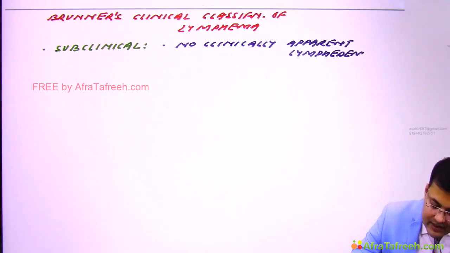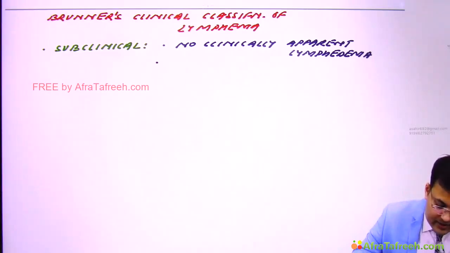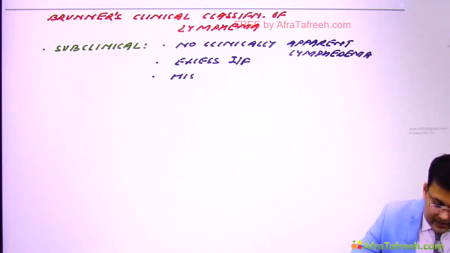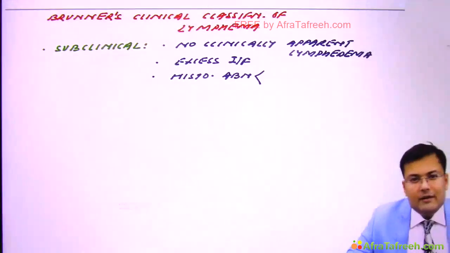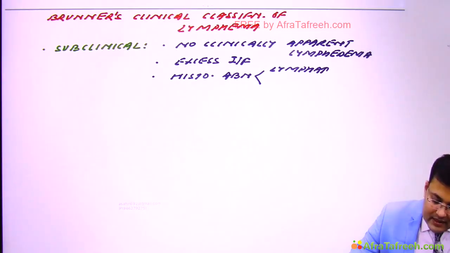These patients have just the beginning. So they have excess interstitial fluid, and histological abnormality of lymphatics and lymph node. Clear?